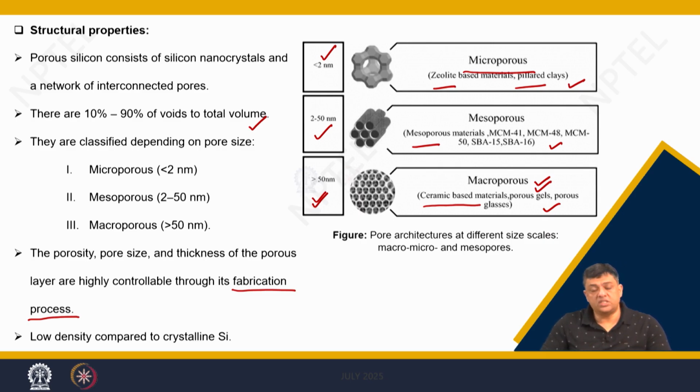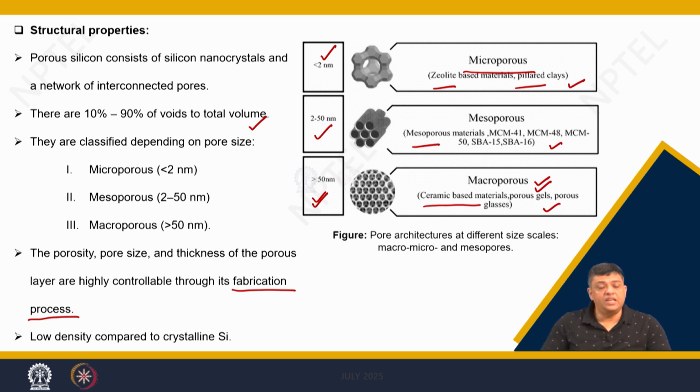You can use various types of template based synthesis, or you can modulate the rate at which the nanoreactors would get removed from the reactants, or you can modulate the size of the nanoreactors which gets stabilized in, for example, a mini emulsion system, and then you can go on changing the size of the pores.